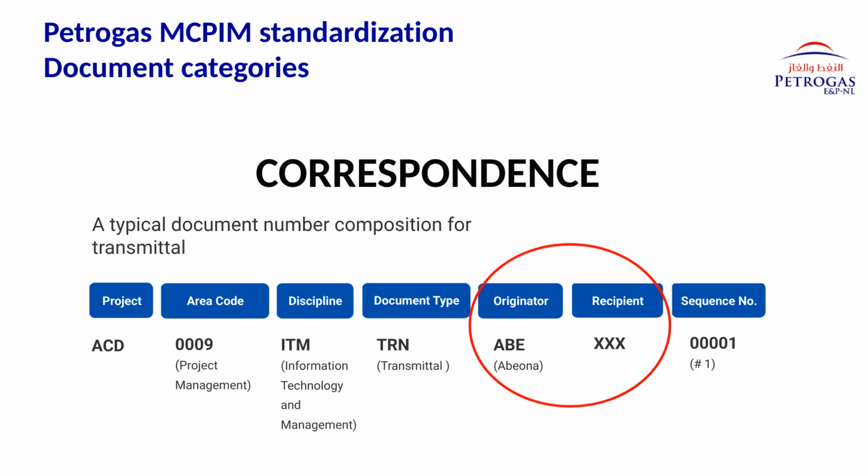XXX represents the recipient. The sequence number provides a unique identifier for each correspondence item. Unlike engineering deliverables, correspondence numbering focuses more on communication traceability between project stakeholders. Maintaining proper correspondence numbering is important for auditability, communication tracking, and contractual record management.